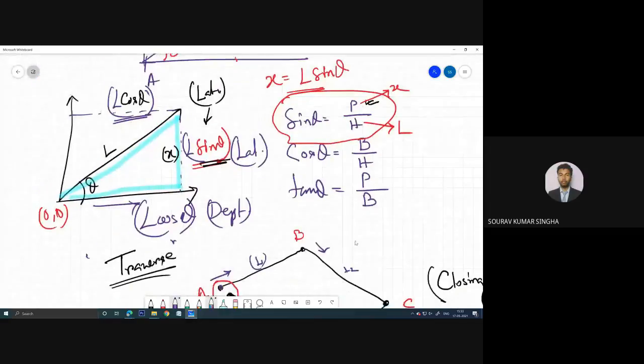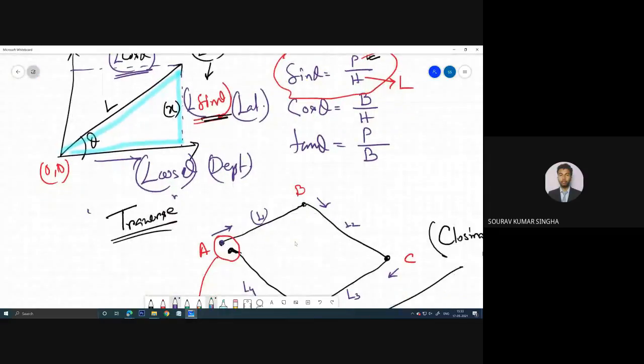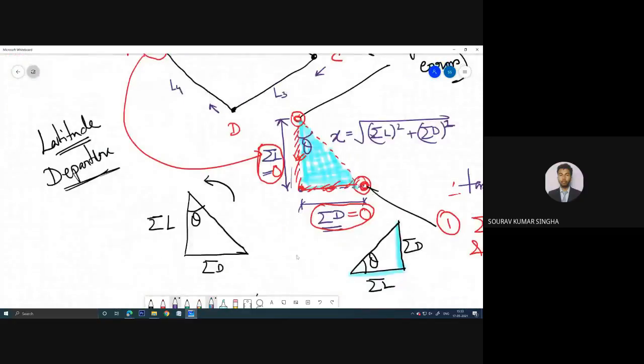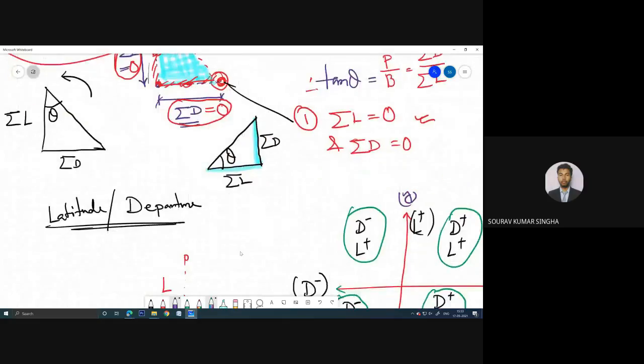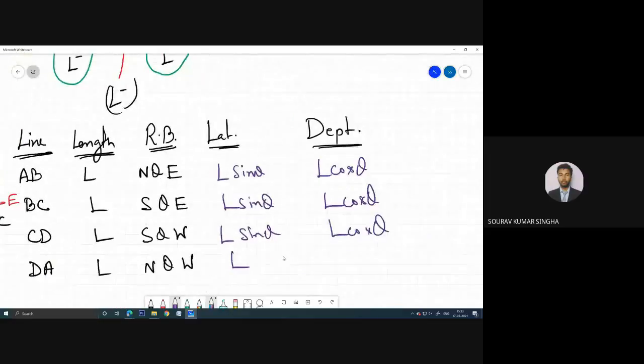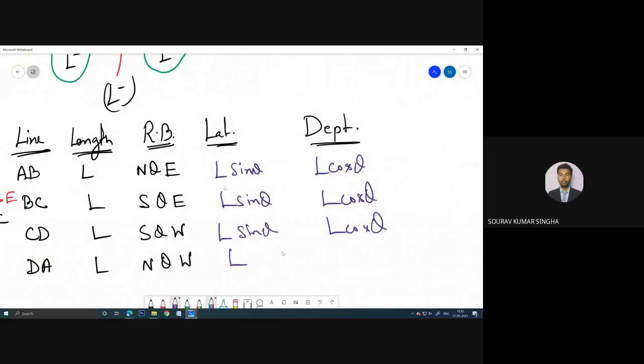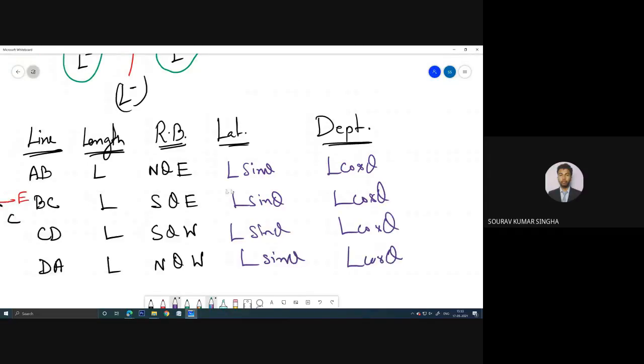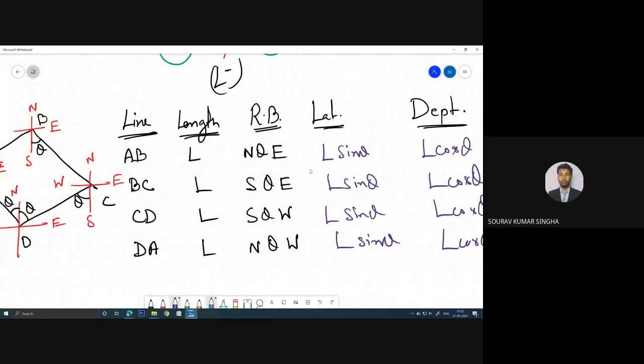Yes, we need to write like this, L cos theta. And now what is the remaining part? Very simple, just to provide the symbols.